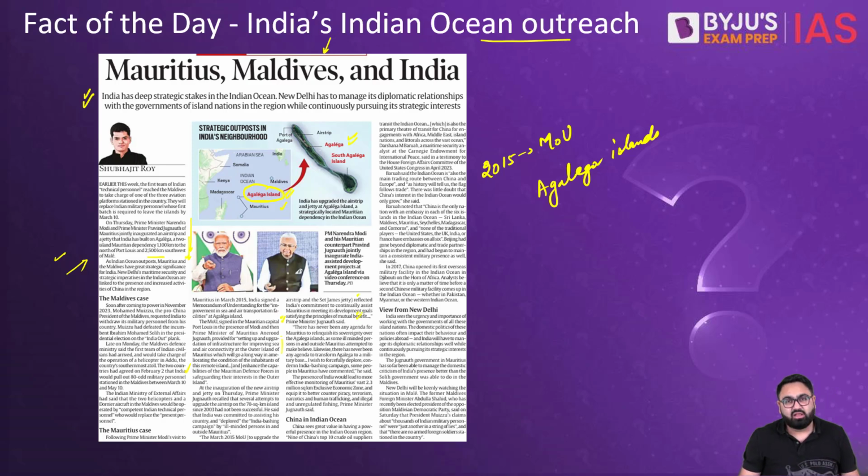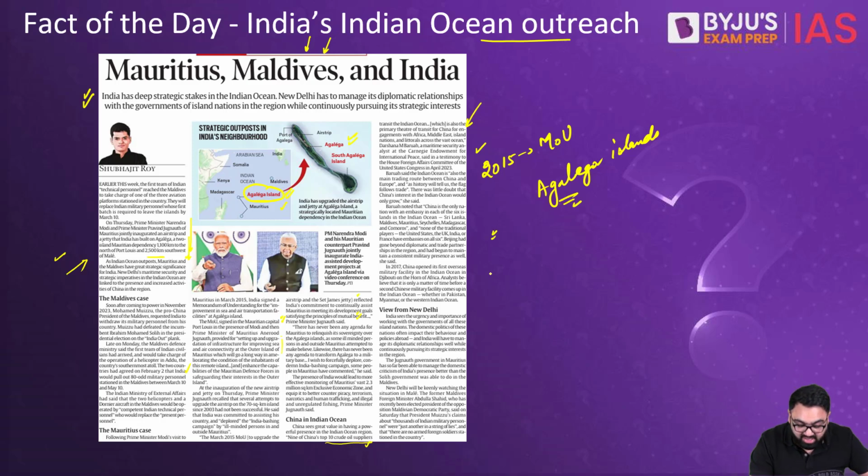This is also being seen as India's attempt to offset the progress that China has been making in the Indian Ocean. As you know, 9 out of China's top 10 crude oil suppliers go through the Indian Ocean, and that is why for China also it's so important. For India as well, it's extremely important to have a relationship in the Indian Ocean that goes beyond just our neighbors. With Maldives not on good terms with India as of now, it's important to at least ensure that our relationship with Mauritius becomes better.